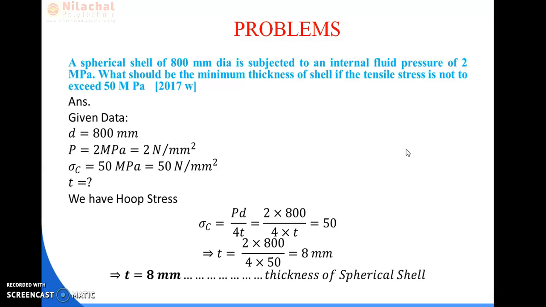Here in this video, I am going to solve some numericals related to stresses induced in spherical shells. Let's do a problem related to spherical shell. A spherical shell of 800 mm diameter is subjected to an internal fluid pressure of 2 megapascal. What should be the minimum thickness of the shell if the tensile stress is not to exceed more than 50 megapascal?